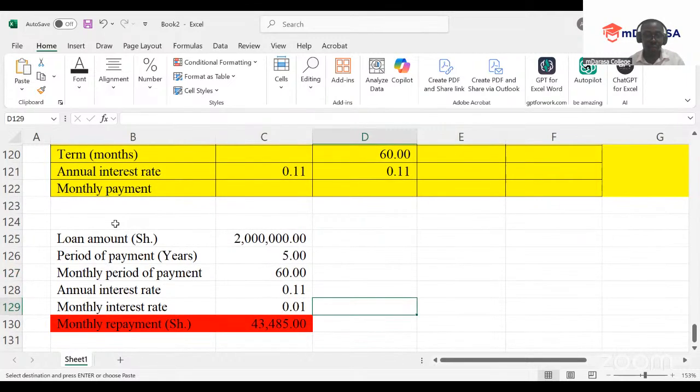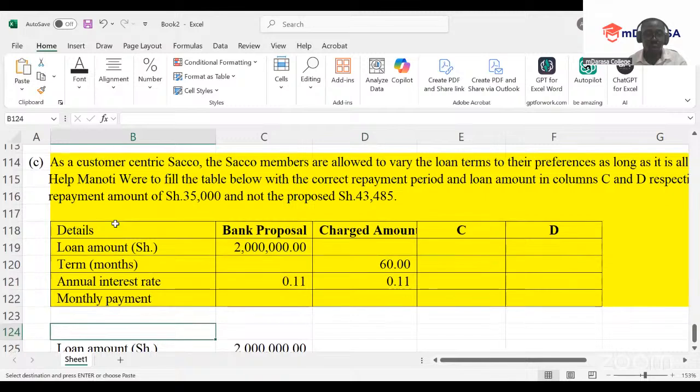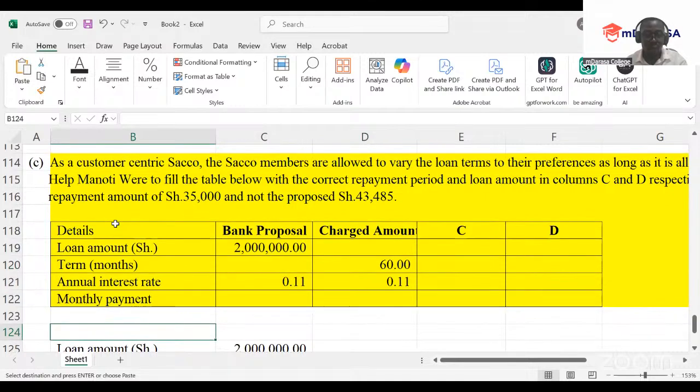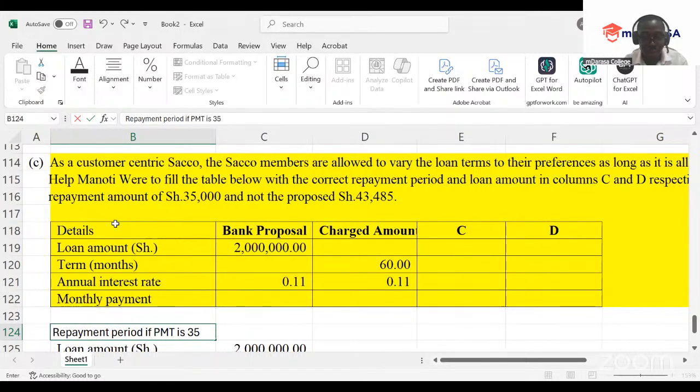At this point, we have a proposal and we want to determine the terms, that is, the repayment period, if our PMT is 35,000 and not what they had given us.